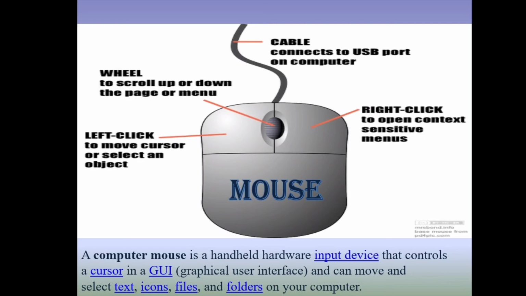On the mouse, you can click on the right side to open context sensitive menus. On the left side you can click to move the cursor or select an object. It has a wheel to scroll up or down the page or menu, and it has a cable to connect it with the monitor. Sometimes it can be wireless also. So this is all about the mouse.